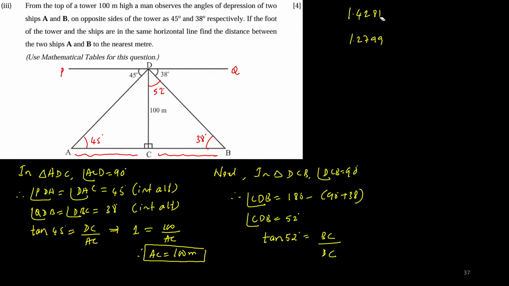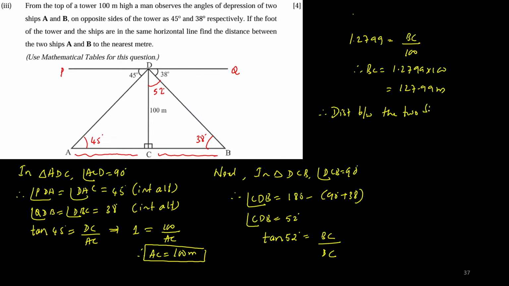Right, so this is the value of tan 52, that is equal to BC divided by DC. DC is how much? That is 100. So therefore BC is equal to 1.2799 into 100, so that is equal to 127.99 meters. So therefore the distance between the two ships is equal to AC plus BC, that is 100 plus 127.99, that is 227.99 meters.